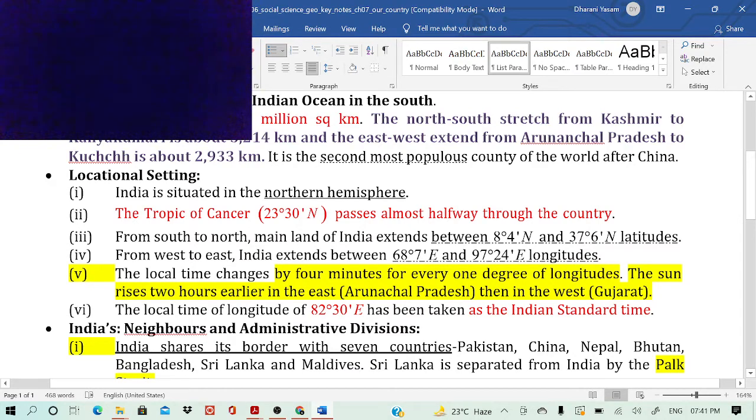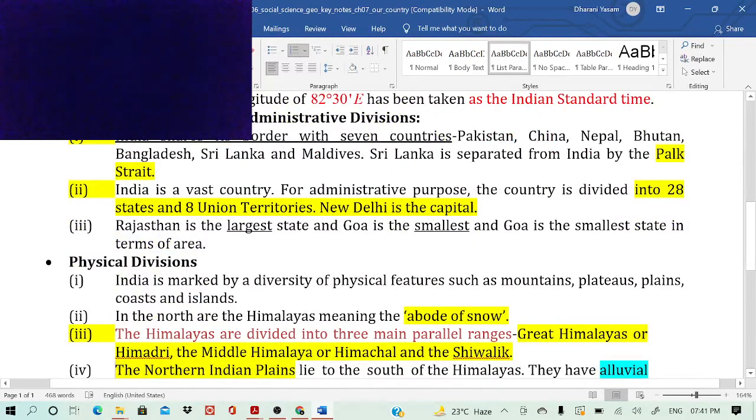India's neighbors and administrative divisions. India shares its border with 7 countries, mainly Pakistan, China, Nepal, Bhutan, Bangladesh, Sri Lanka and Maldives. The largest border India shares is with Bangladesh. That's the main thing. Then Sri Lanka is separated from India by the Palk Strait.